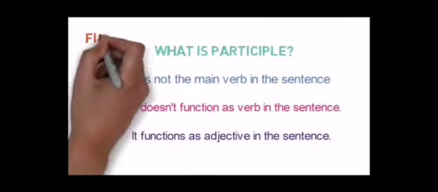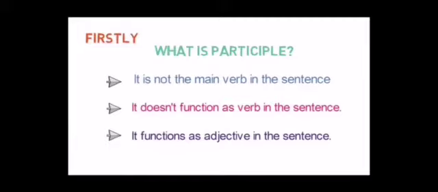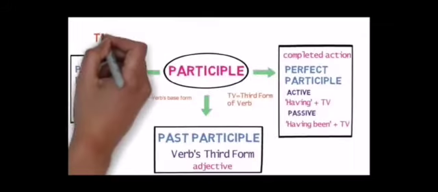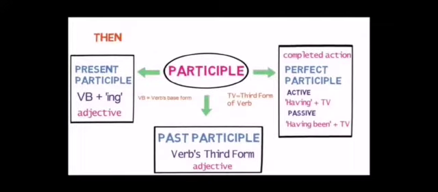Now let us revise. What is participle? It is not the main verb in a sentence. It does not function as verb in a sentence. It functions as adjective. Now, present participle, verb first form plus ing. Past participle, verb third form. Perfect participle, in active voice having plus verb third form. Passive voice having been plus verb third form.